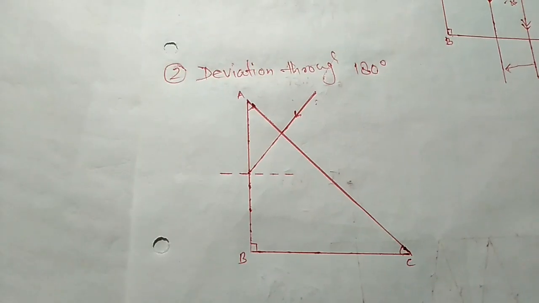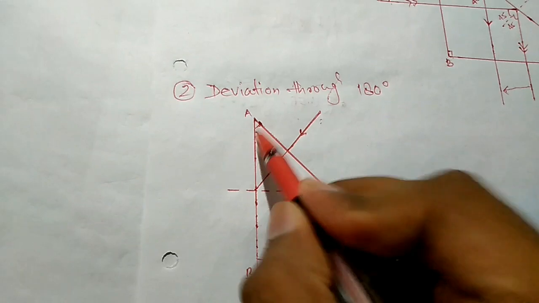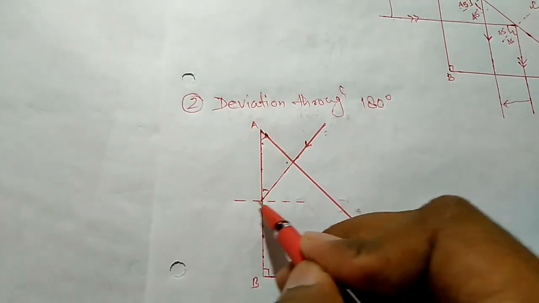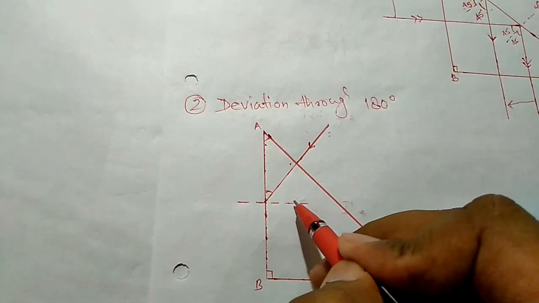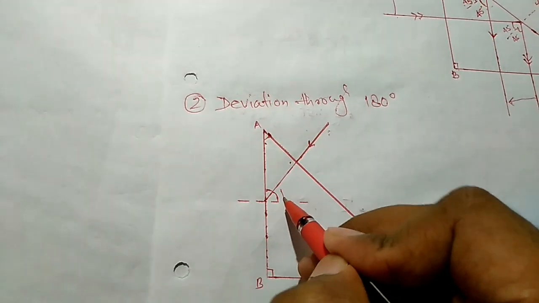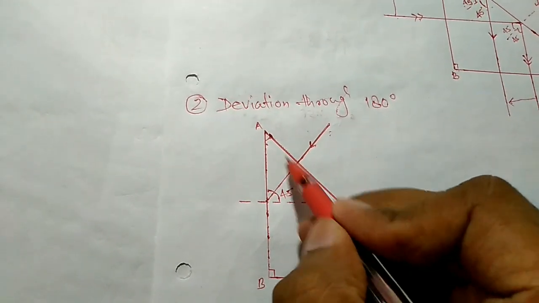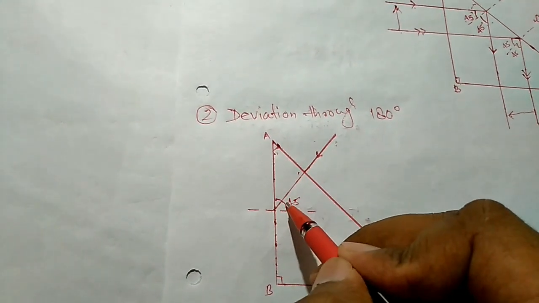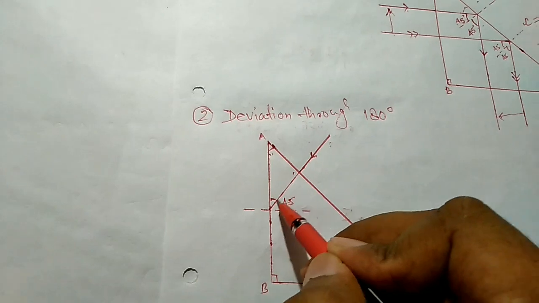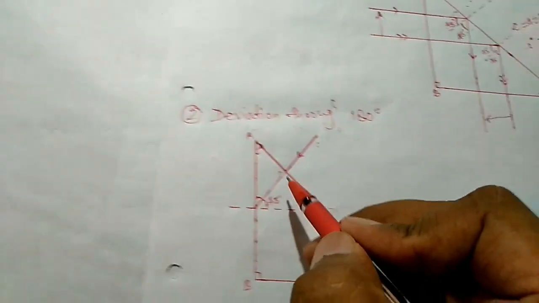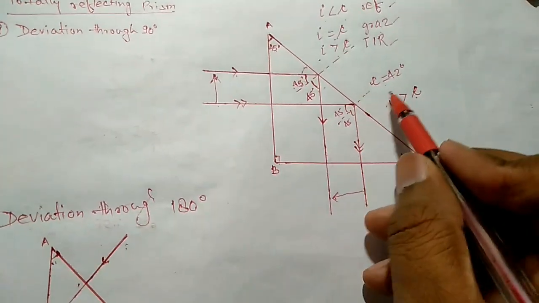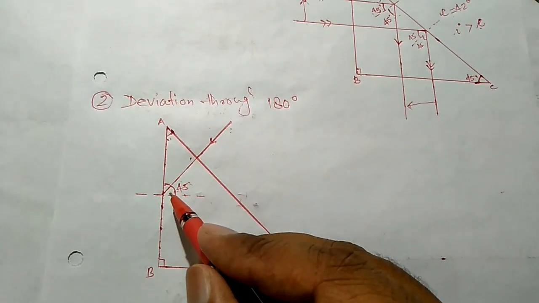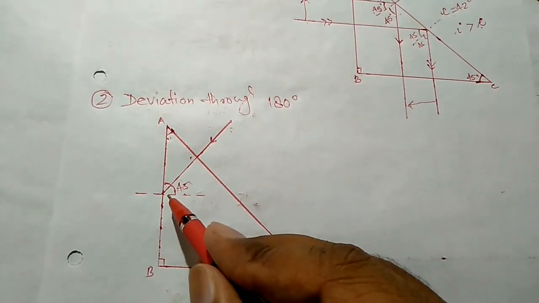Let's draw. So see here, this is 45, this is 90. So this angle is what? 45. The total angle is 90, so the remaining angle becomes 45. Again see, 90, 45, remaining 45. This total is again 90, so 45 plus 45 is 90. So this angle becomes 45. Again, this is more than the critical angle. Why? Critical angle of glass is 42. So 45 is more than 42, which means more than critical angle, so total internal reflection will happen.